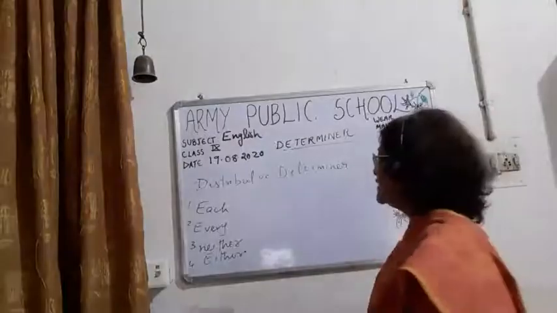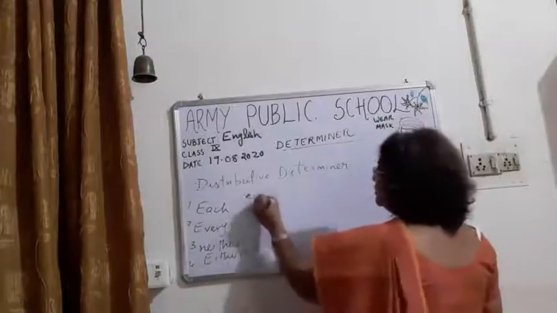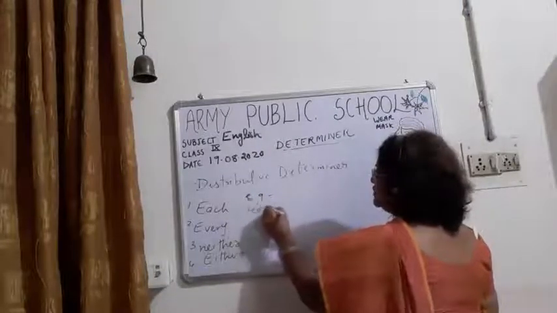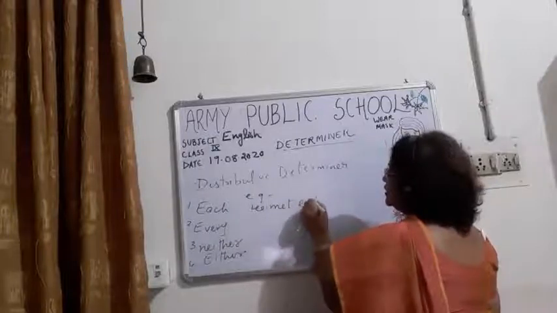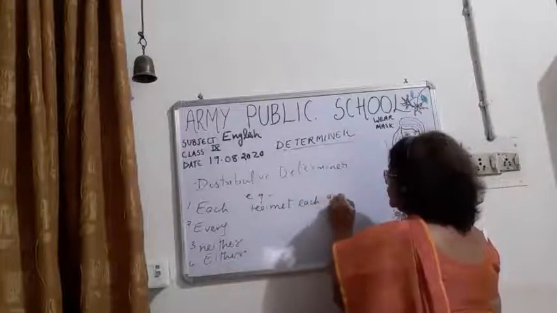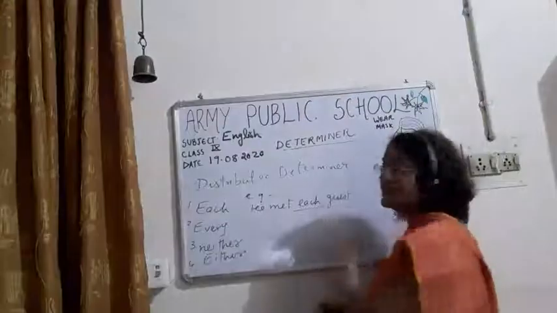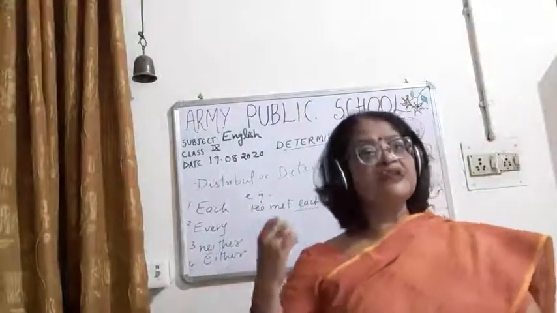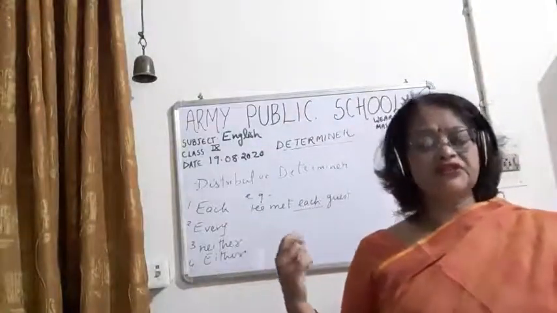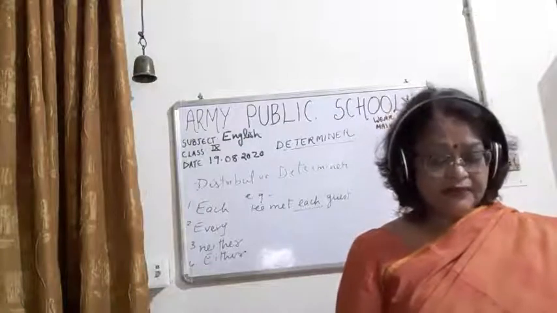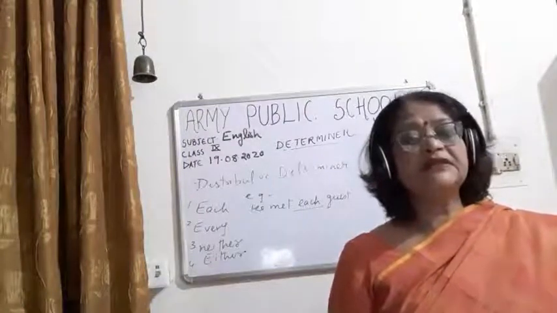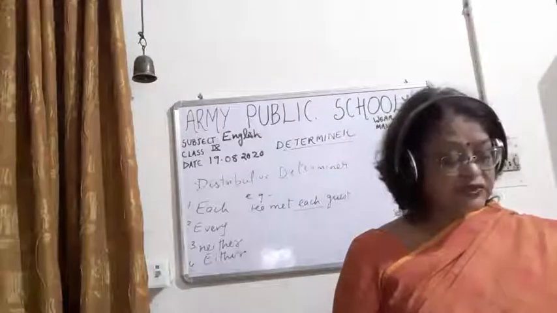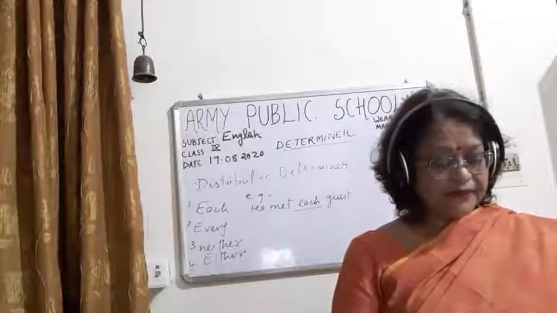Okay, like, for example, he met each guest. Now children, you can see each is used with the individual member. He met each guest. Each is used with the individual member.